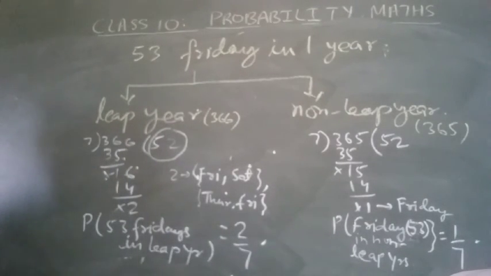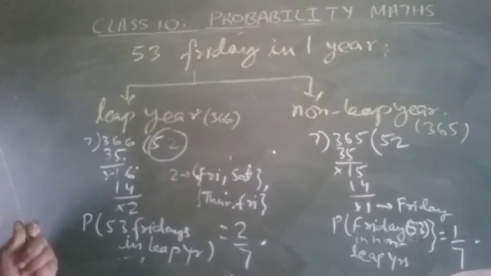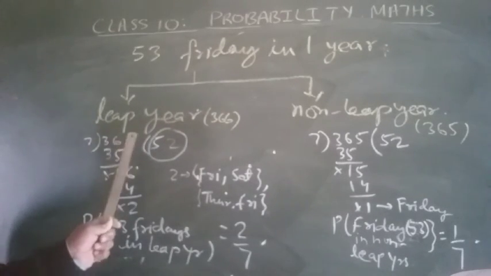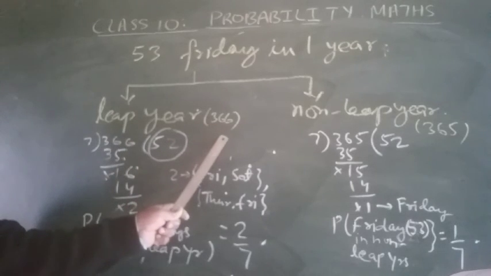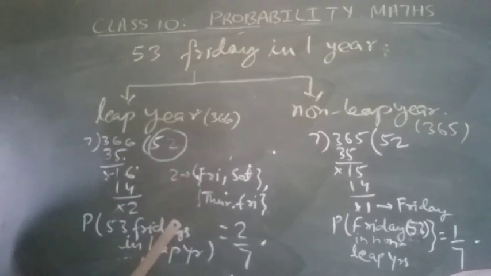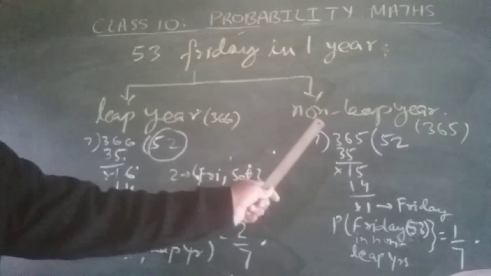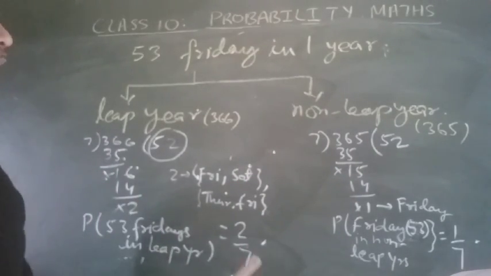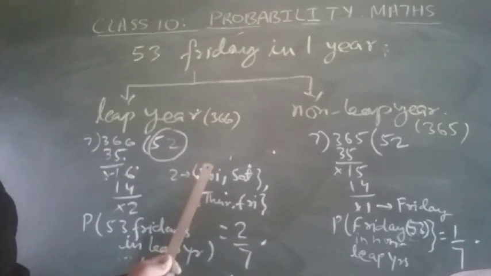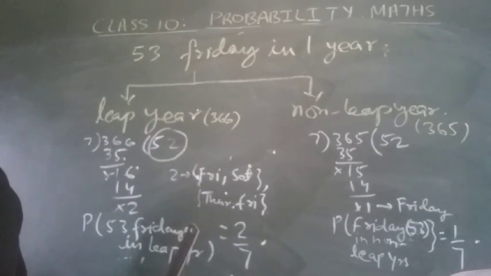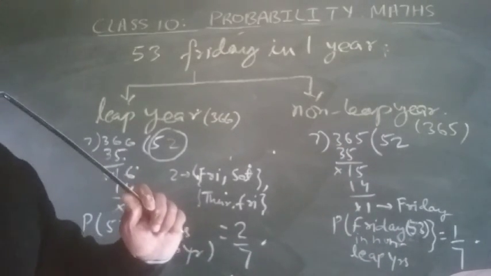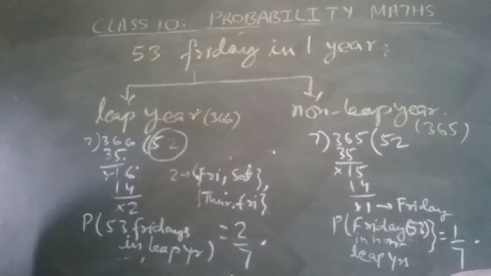Similarly, what is the possibility of the birthday of two friends on the same day? So it may be 1st January that they have the birthday. Okay, so in a leap year it will be 1/366 for the birthday on the same day, and in a non-leap year 1/365. If the birthdays are on different days, then it may be 365/366 in a leap year and 364/365 in a non-leap year. Okay, so like this way we can find.